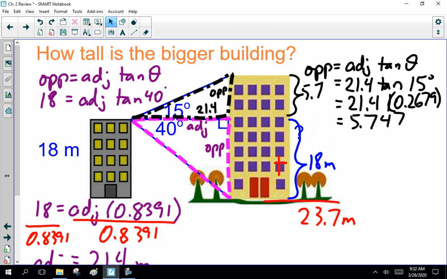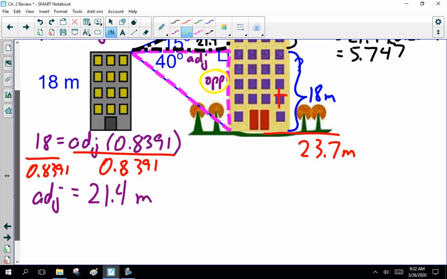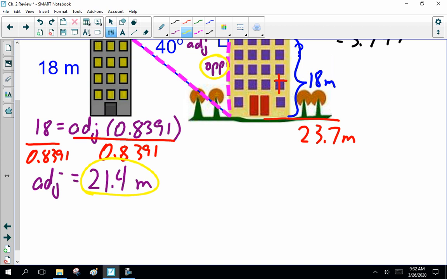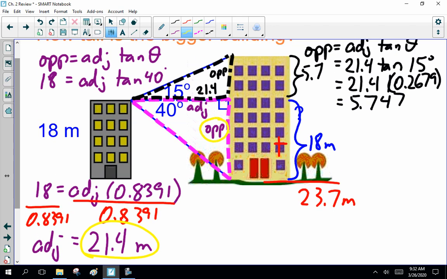Okay, ladies and gentlemen. Now, quickly looking at this, as I did in class, I split it up into two triangles. The purple one, because we know this opposite side is 18. And doing a little math, I found the adjacent side to be 21.4. Actually, 21.45156467. I'm just too lazy to write it all out. You don't dare erase it because Mr. Calculator will do it. There it is. Then I have to find this opposite side here. The opposite is 5.7 meters. Added the two numbers together, and I got 23.7 as the height of the taller building.